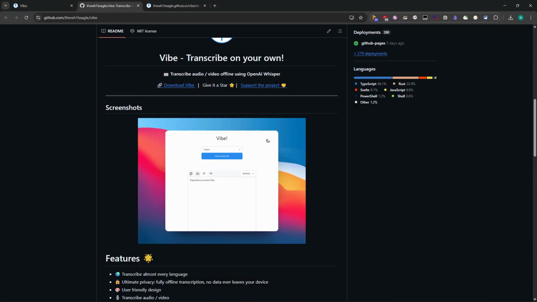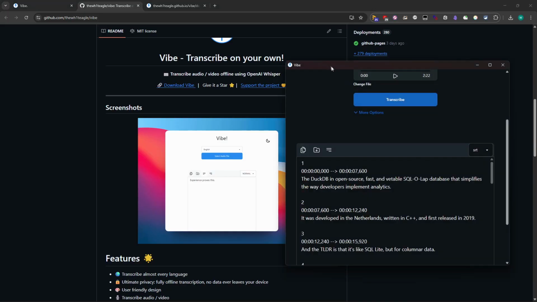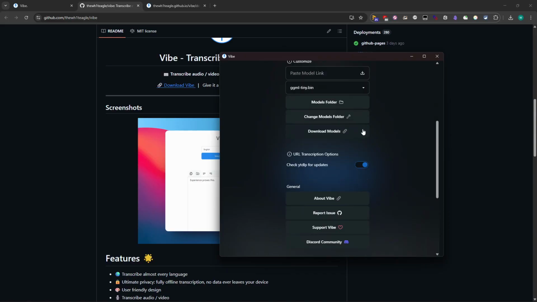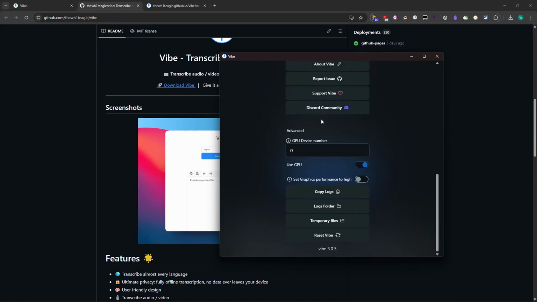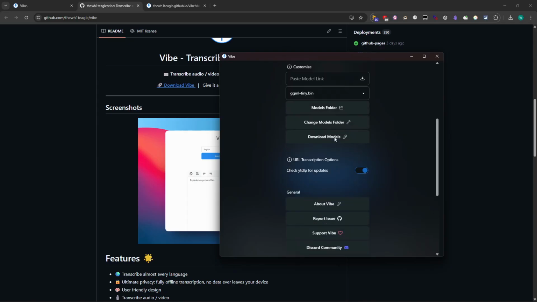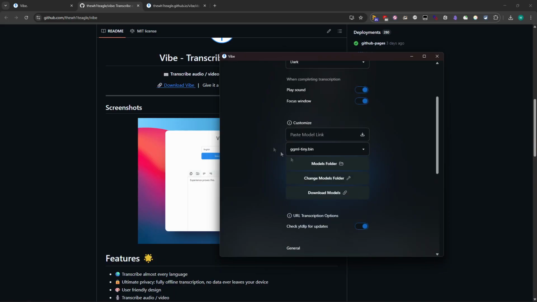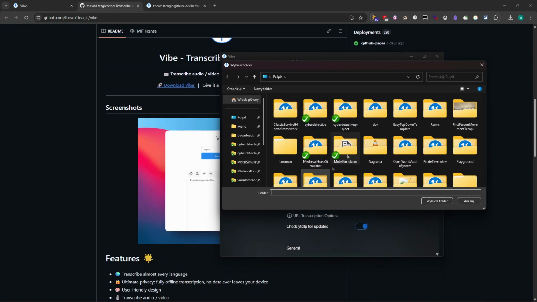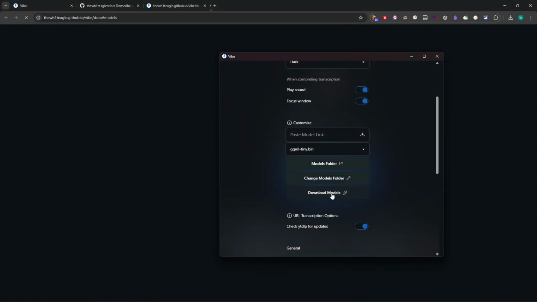That is very great. So this is just for YouTube, and keep that in mind, I'm using the slowest model. If you go to settings here, and if you want to use another model, this is the Discord community, this is the copy logs, just for debugging, and this is yt-dlp for updates. It's important because YouTube tends to change API. Sometimes you cannot just get subtitles from YouTube. This is the customize, so this is for models. So if you go, this is the folder with the models, and we can change model folders if you want to reapply, or we can download the models.